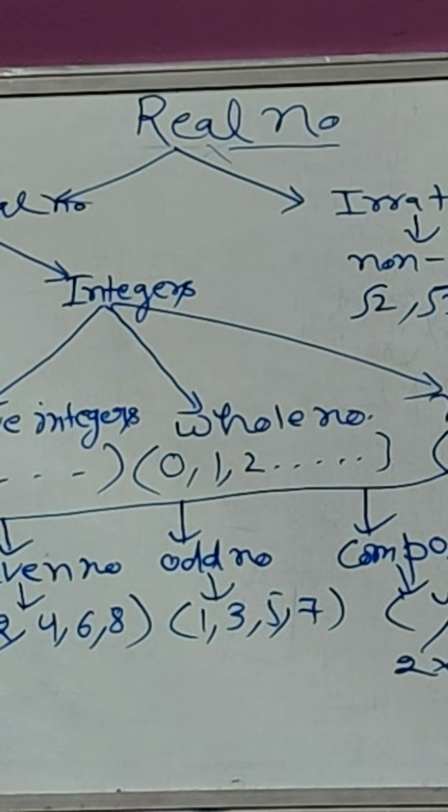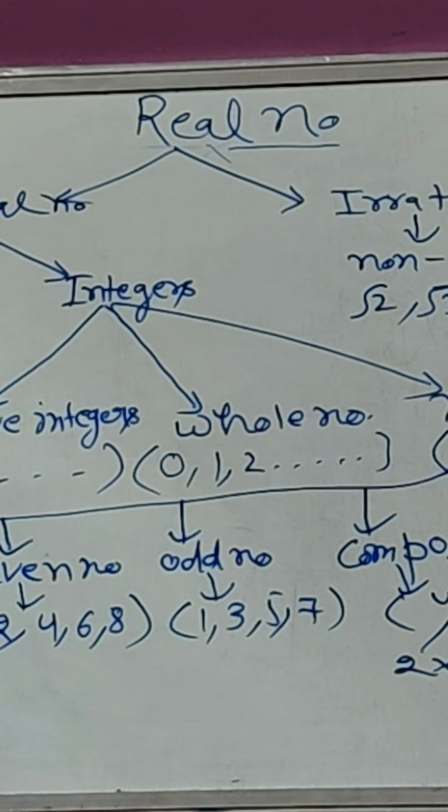Natural numbers can have prime numbers. These numbers are prime numbers which can divide only by themselves. They are divisible by 1 or itself, like 2, 3, 5, 7. And the second one is even numbers. Even numbers are those numbers which are divisible by 2, like 2, 4, 6, 8. Odd numbers are those numbers which are not divisible by 2, like 1, 3, 5, 7.